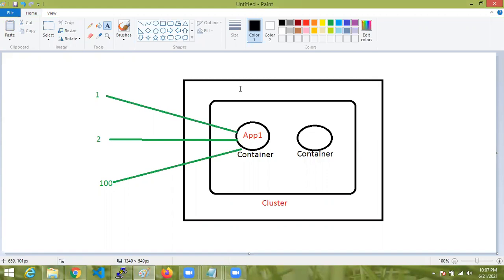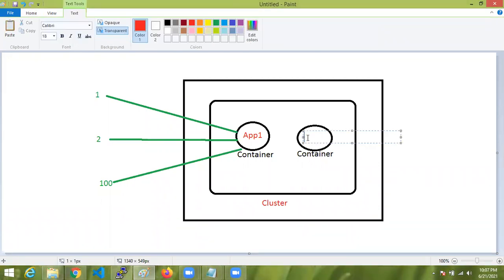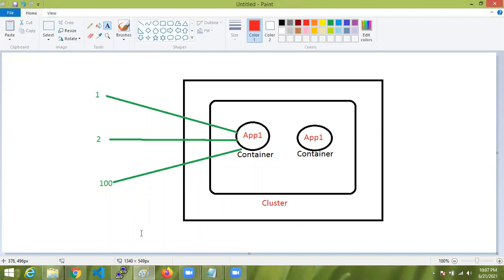One more container is created with the same application. The application is the same, but one more instance or container is created. Same application, but another container. Now the remaining traffic, the requests more than 100, is diverted to another instance of the same application.